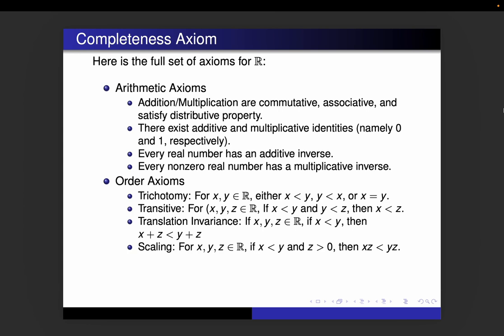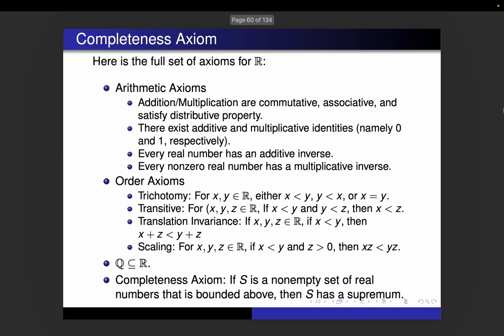And then you have the multiplicative version of that, scaling. If you have x is less than y and you multiply both sides by the positive number z, then xz is less than yz. We, of course, demand that the real numbers contain the rational numbers. And then finally, we include the completeness axiom that says if you have a non-empty set of real numbers that is bounded above, then that set of real numbers has a supremum.